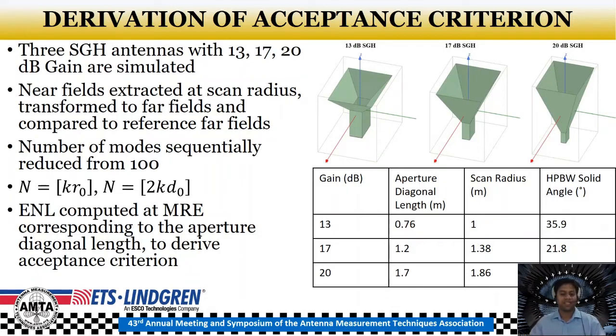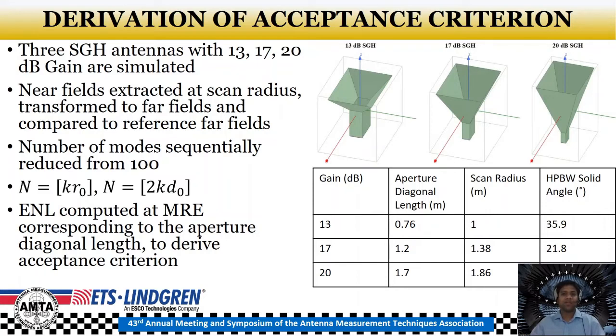The near fields are extracted over theta and phi angular ranges with a step size of 1 degree, transformed to far fields, and compared to the reference simulated far fields with respect to the equivalent noise level parameter over the half power beamwidth solid angle. The 3 dB solid angle for the three horns is also stated in this table here.